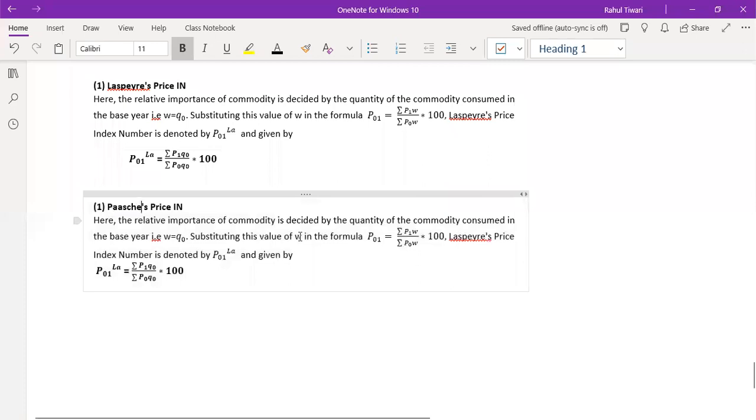The Paasche method says that the relative importance of a commodity is decided by the quantity consumed in the current year. Because we are replacing that W by Q1, so hence this is going to be simply Q1. And the formula is going to be the same. Therefore, I will say here the Paasche